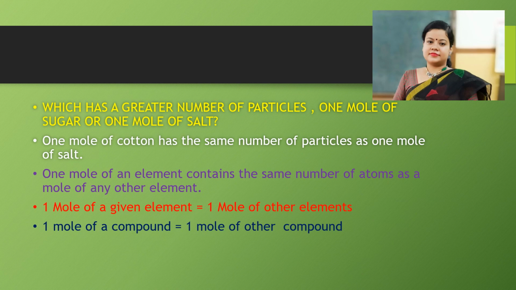That means 1 mole of milk equals 1 mole of water. So now I hope your concept is clear. 1 mole of anything, maybe it is iron, element, compound, electrons or whatever, the number remains the same.